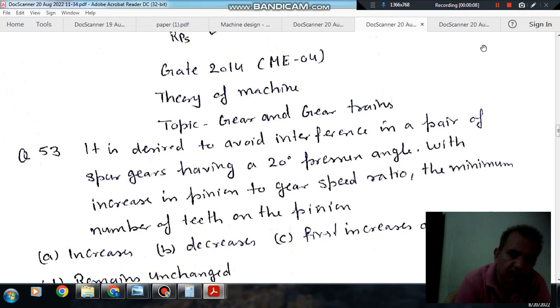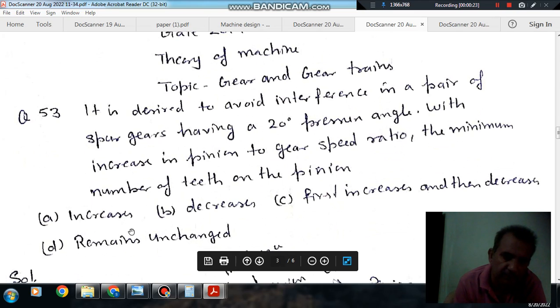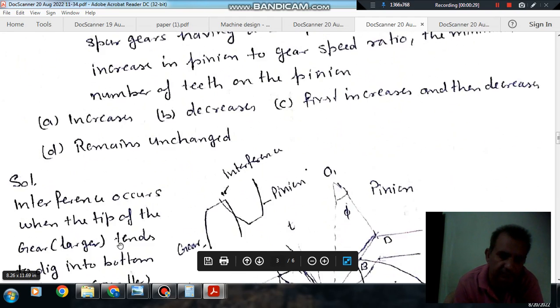Question number 53 from GATE 2014 ME04: It is desired to avoid interference in a pair of spur gears having a 20-degree pressure angle with increase in pinion to gear speed ratio. The minimum number of teeth on the pinion: option A, increases; option B, decreases; option C, first increases and then decreases; option D, remains unchanged.